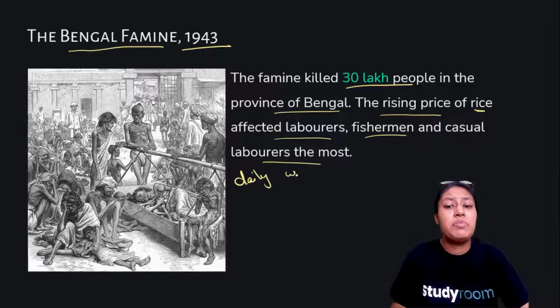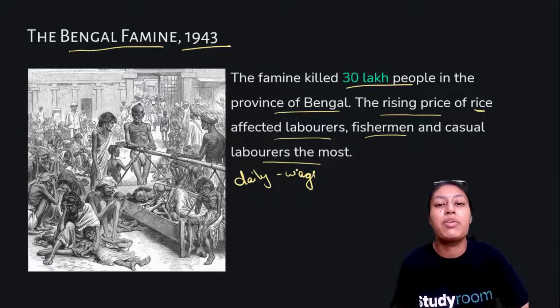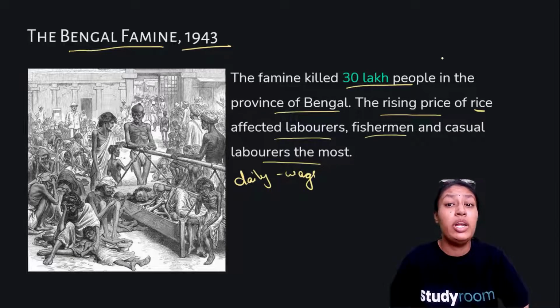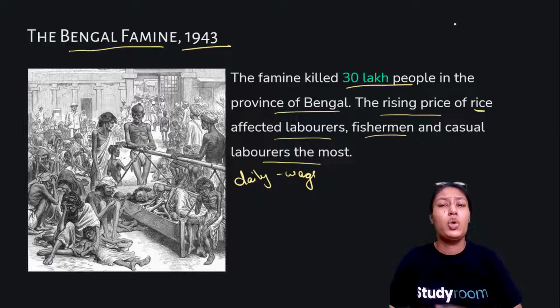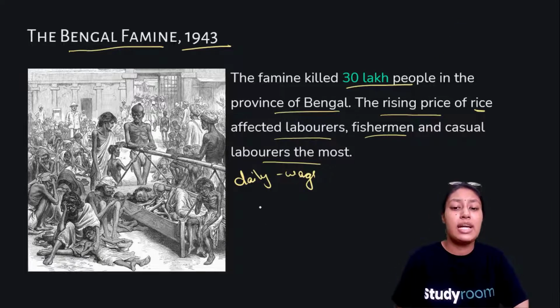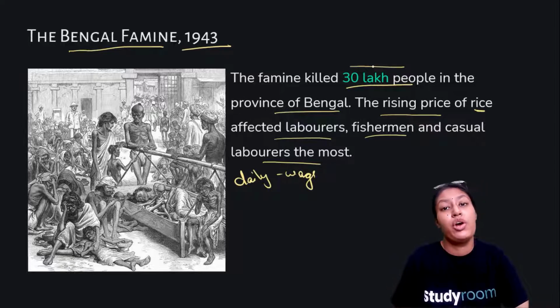Okay, so these were people coming from the lower economic background, the lower economic section of society. These people were affected the most by this famine, and almost 30 lakh people, including children, men and women, lost their lives because they did not have food on their plates to eat.